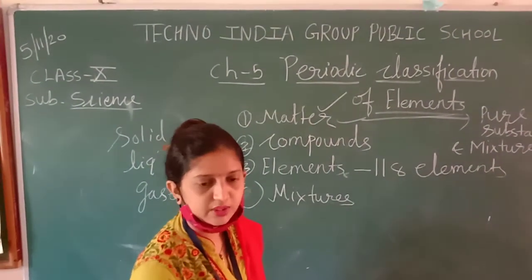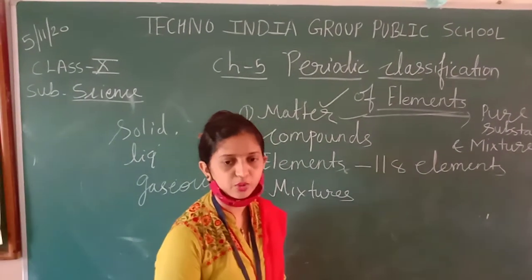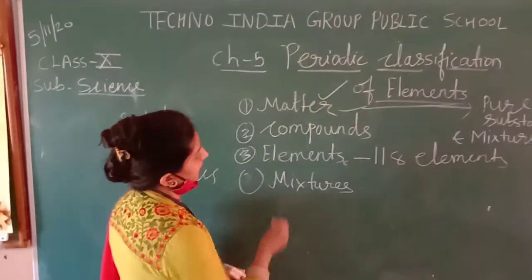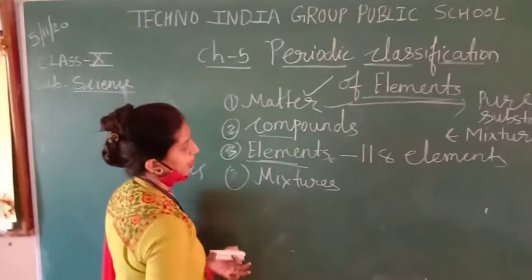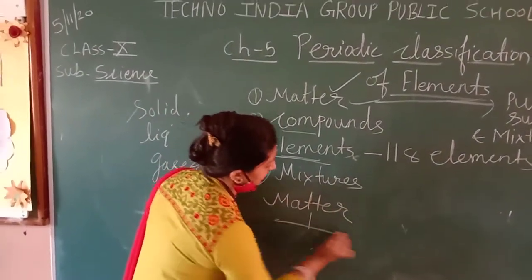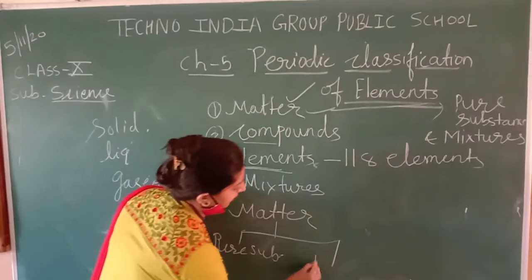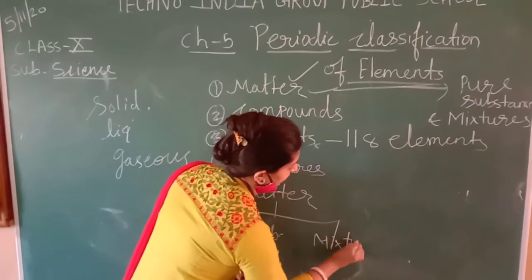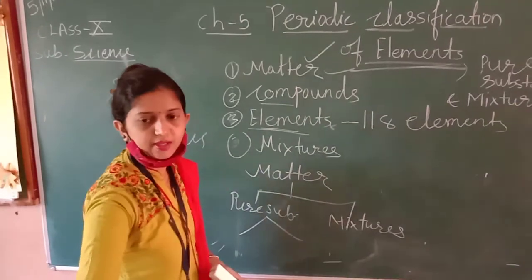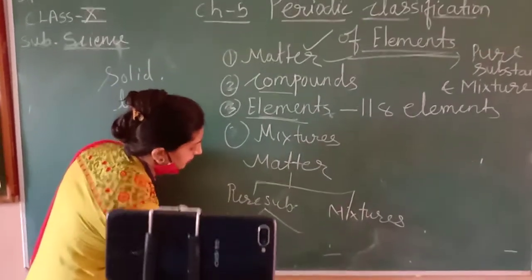Again, the pure substances are classified into 2 parts. Can anybody tell me what are the 2 parts of pure substances? Elements and compounds. So I am writing here: matter is classified into pure substances and mixtures, and again pure substance is classified into 2 parts, that is elements and compounds.